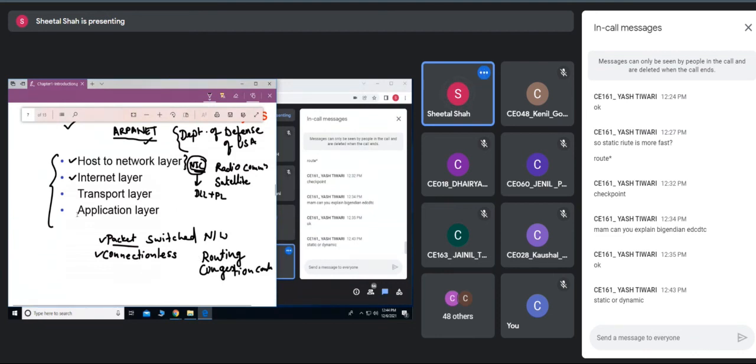Then comes the transport layer. Here at the transport layer, it can provide either a connectionless service or a connection oriented service.